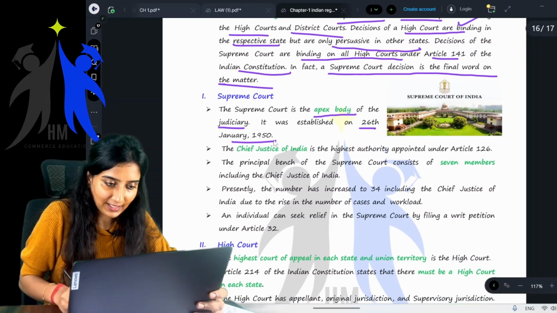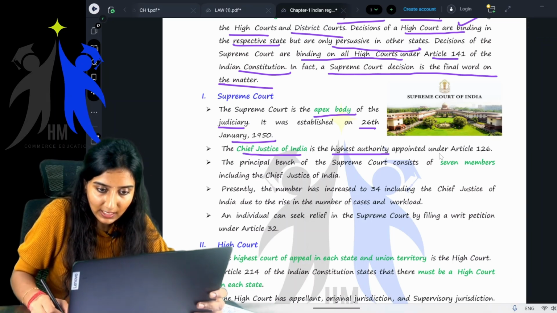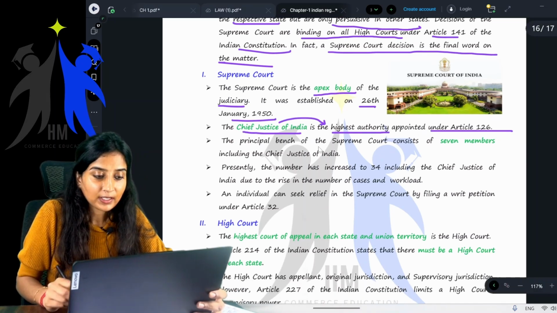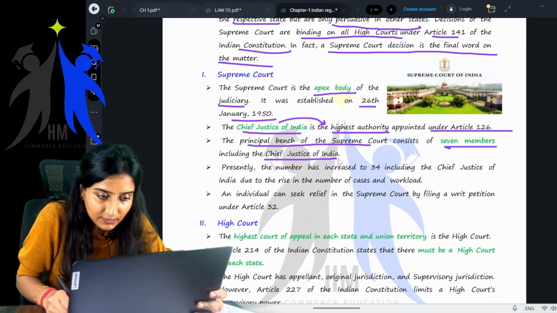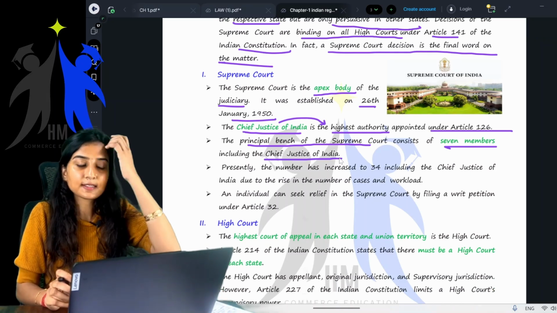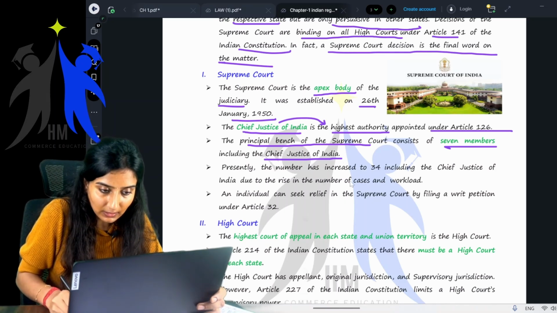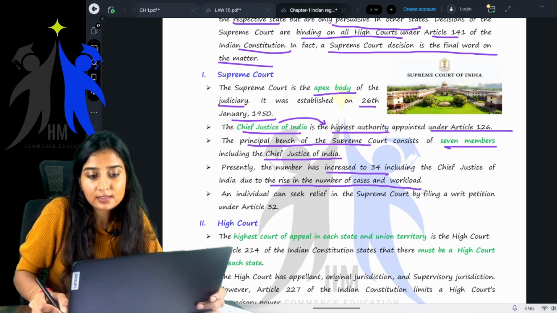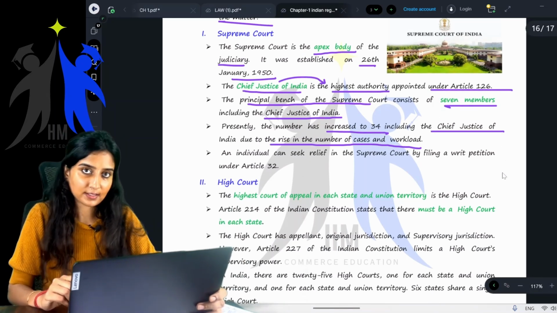Okay, let's go to the next line. The Chief Justice of India is the highest authority, appointed under Article 126. Next, the principal bench of the Supreme Court consists of 7 members, including the Chief Justice of India. But presently this number has increased to 34, including the Chief Justice of India, due to the rise in the number of cases and workload.